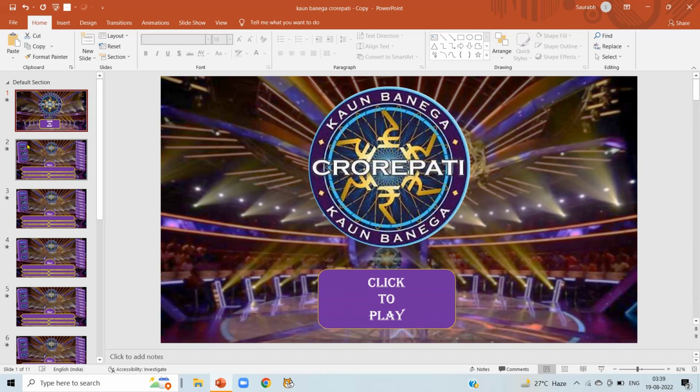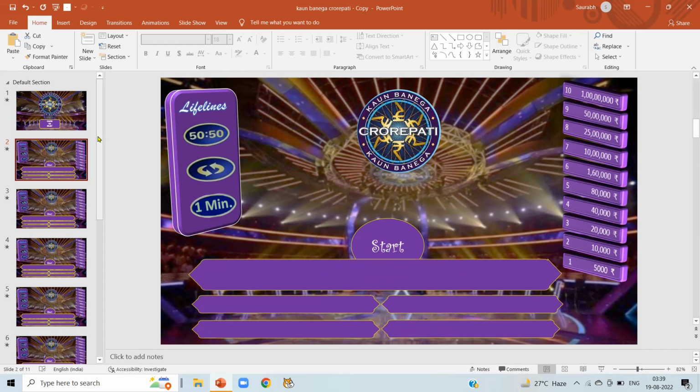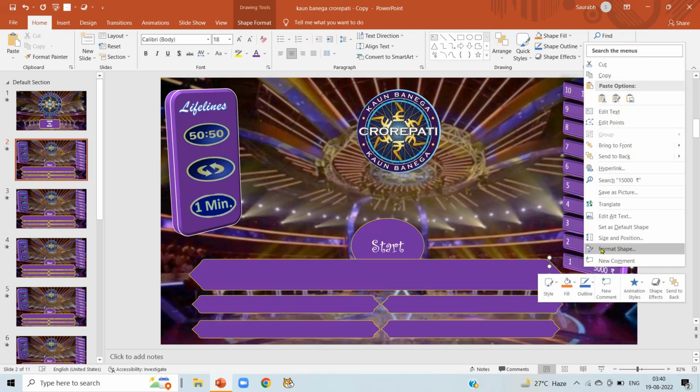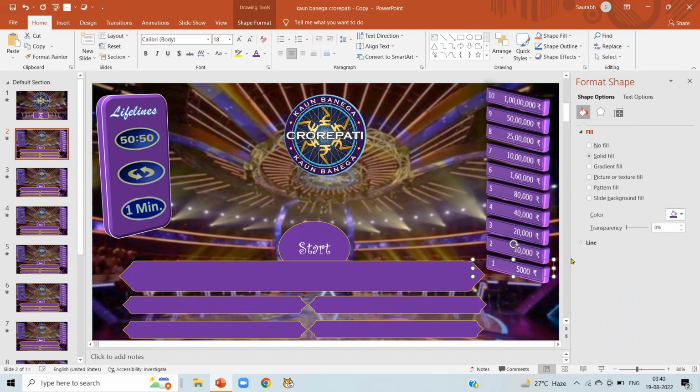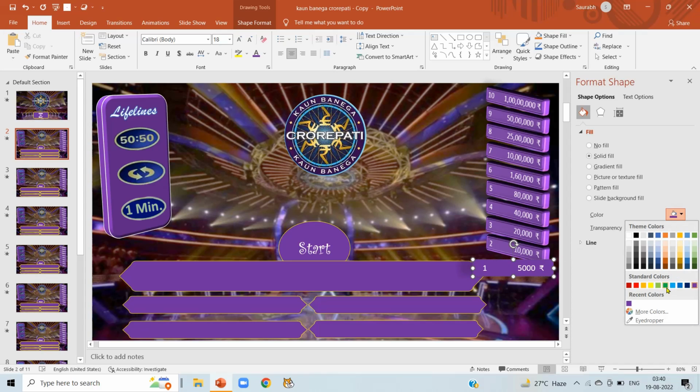This is our first slide and our first question is on slide number 2. To highlight that this is our first question, just click over there, right click, format shape, and I am going to change its color to green. Just click on the arrow above color and change it to green.